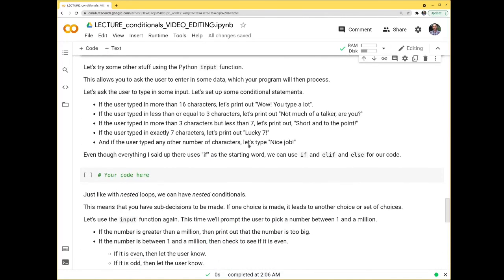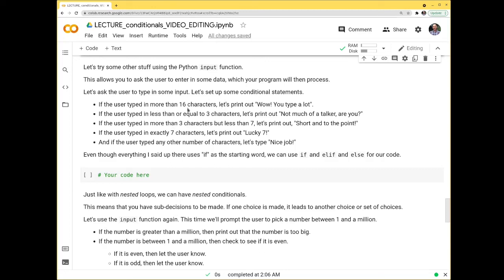So let's try a few other things with input functions. This is where Python in the notebook can actually ask the user to enter in some data, and then our program is going to process it. So this is almost like one of those choose your own adventure stories. The user is going to type in some input, and then we're going to have some conditional statements to print out some things based on the number of characters that were typed in.